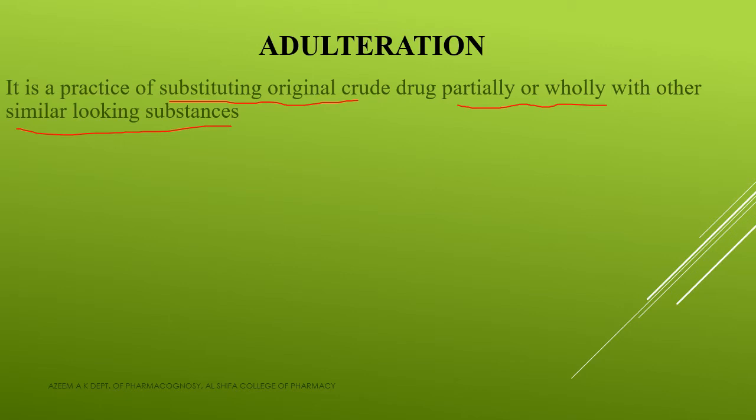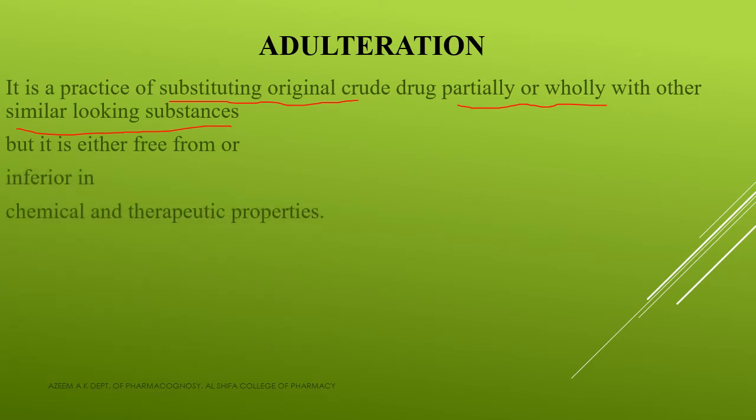When something that looks the same is replaced with something else, that is called adulteration. This substance is either free from or inferior in the chemical and therapeutic properties. The original crude drug has some chemical constituents and also some medicinal uses, but this adulterant is either free from or inferior in the chemical constituents as well as in the therapeutic property. Clear? This is what is called adulteration.